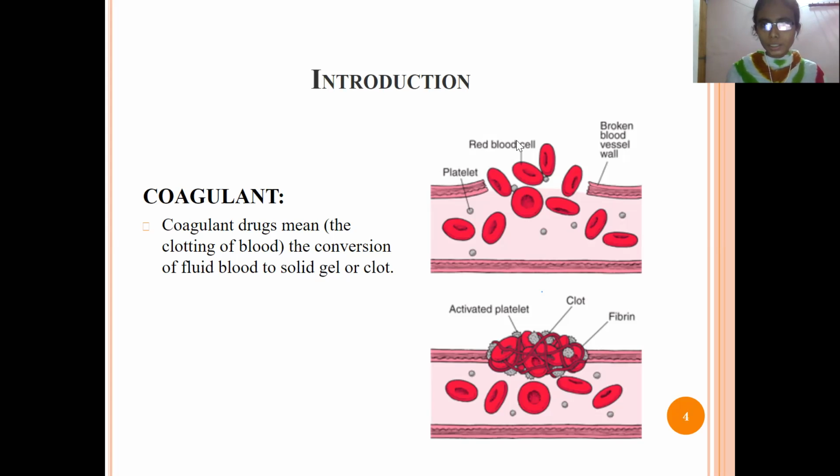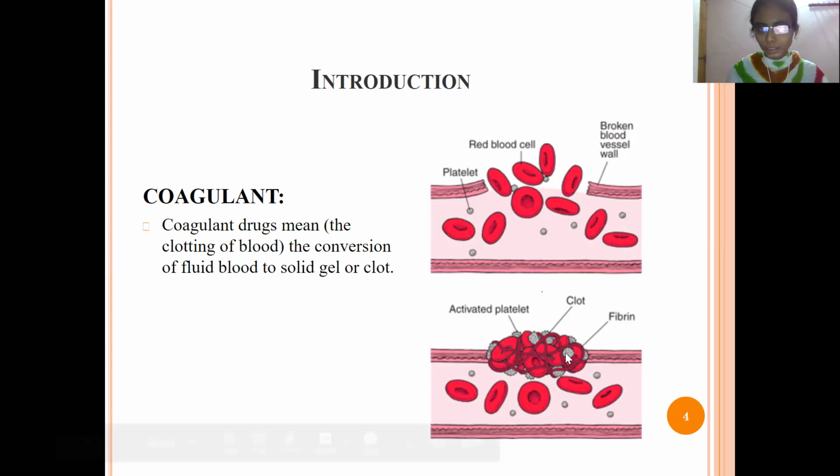See here in this picture, when we get an injury and the skin gets cut, the blood vessel wall is broken, then the red blood cells come out, meaning bleeding. If the bleeding is more, it is dangerous to us, as there will be loss of blood. In order to avoid that, we use coagulant drugs.